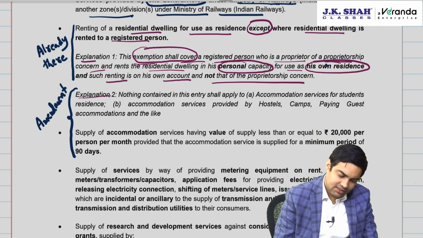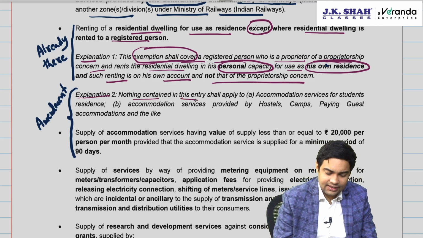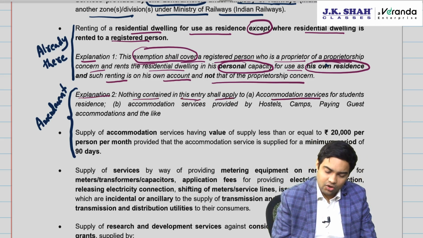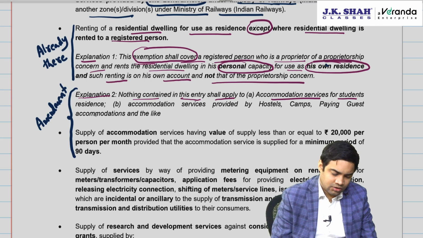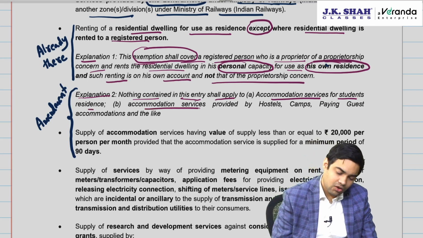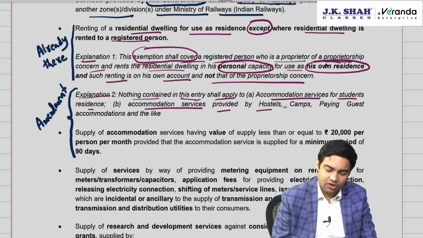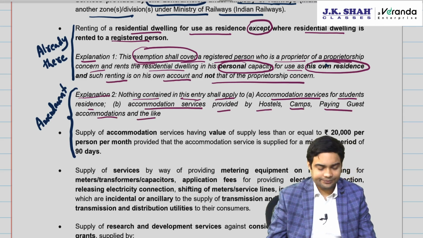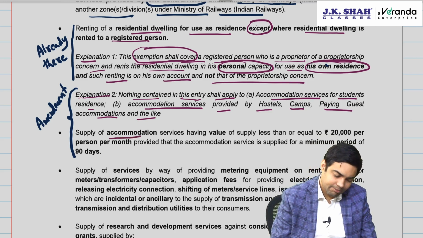Now explanation 2 is added. Nothing contained in this entry shall apply to accommodation service for student residence, accommodation service provided by hostel, camp, paying guest accommodation and the like. Supply of accommodation service, very plain language.